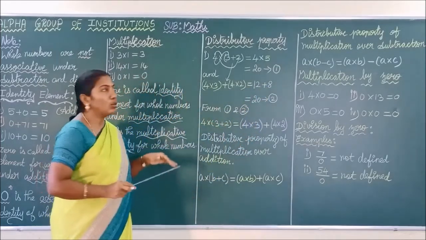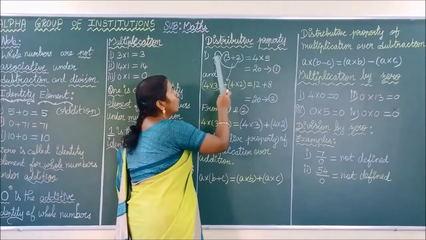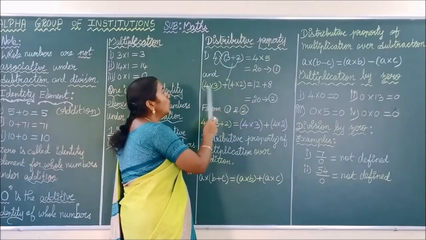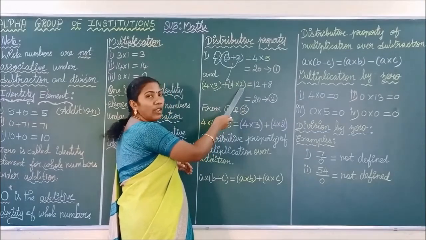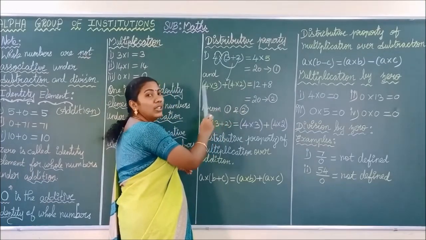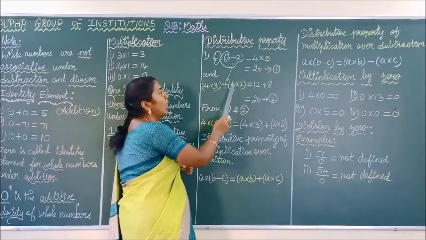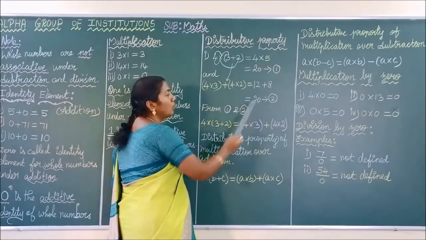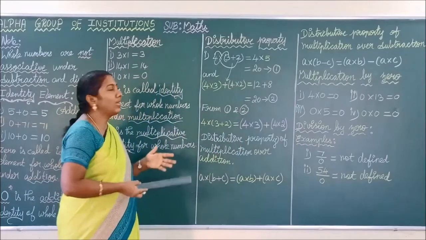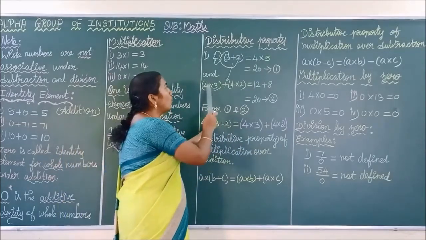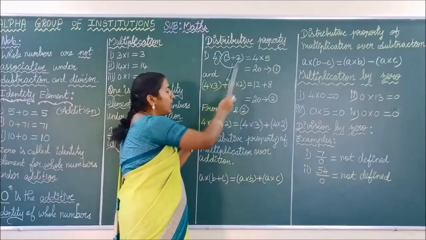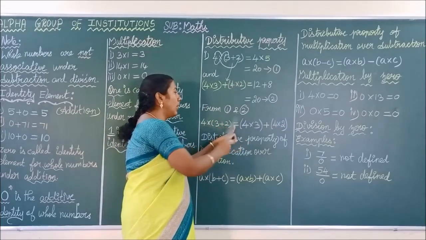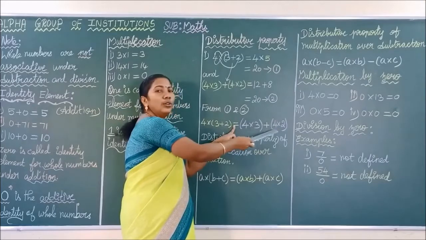Both are the same. When we multiply the 4 with the sum of 3 plus 2, you get 20. Likewise, we are summing the product values 4 into 3 and 4 into 2. Sum means add. So 12 plus 8 also gives 20. So we can generalize from 1 and 2: 4 into (3 plus 2) is always equal to 4 into 3 plus 4 into 2.